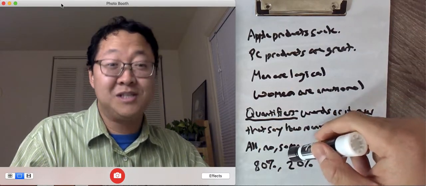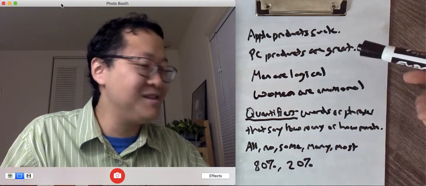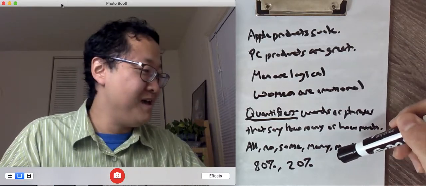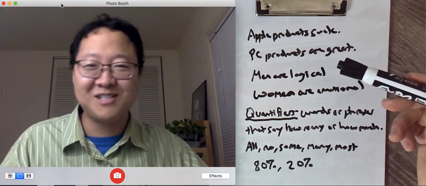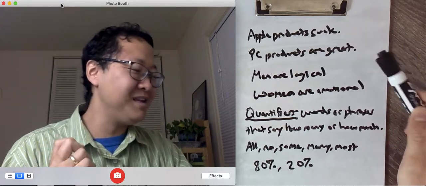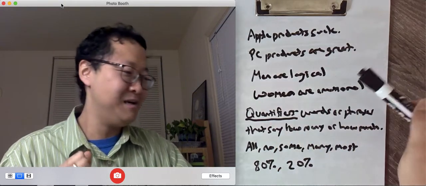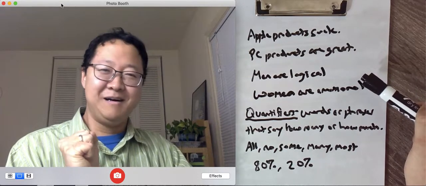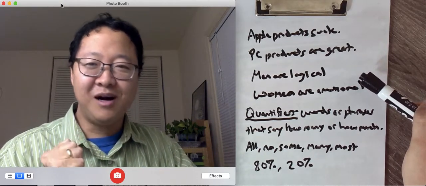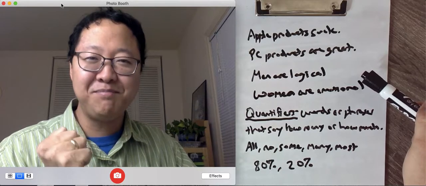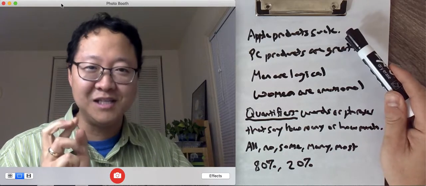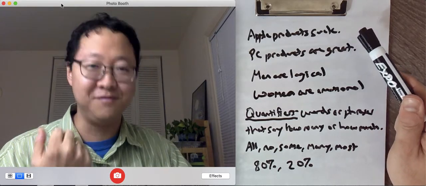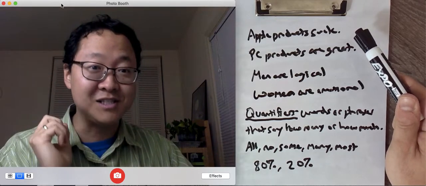Maybe they're saying some Apple products suck, and then they're probably okay. Many Apple products suck? We might start disagreeing. The point, though, and we say this about PC products, is that the absence of the quantifier